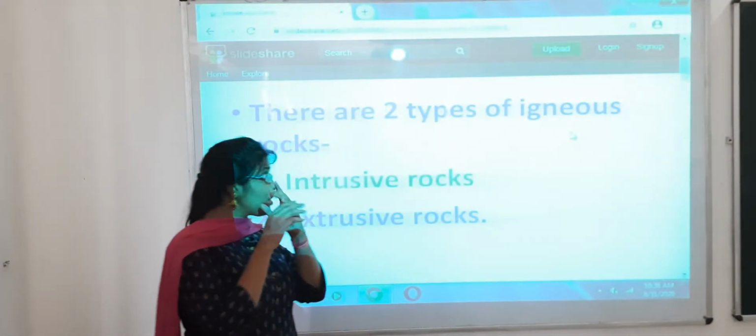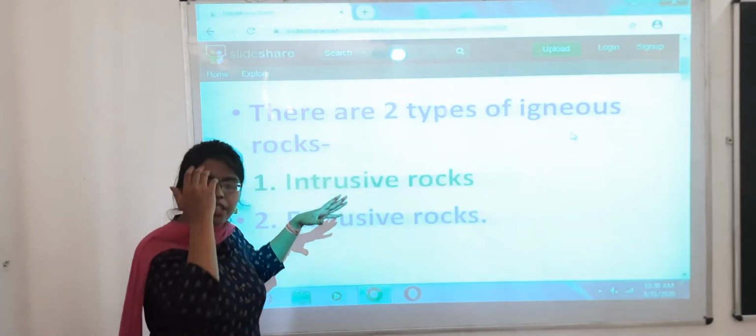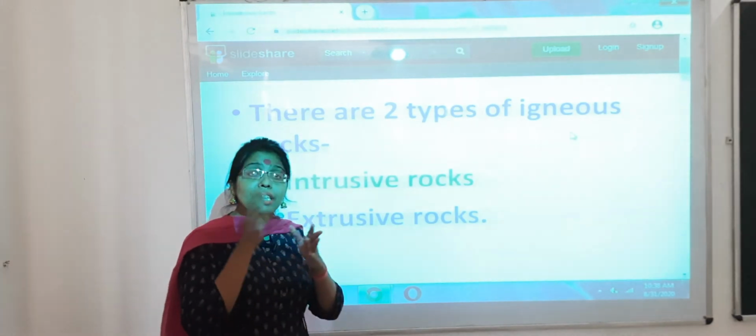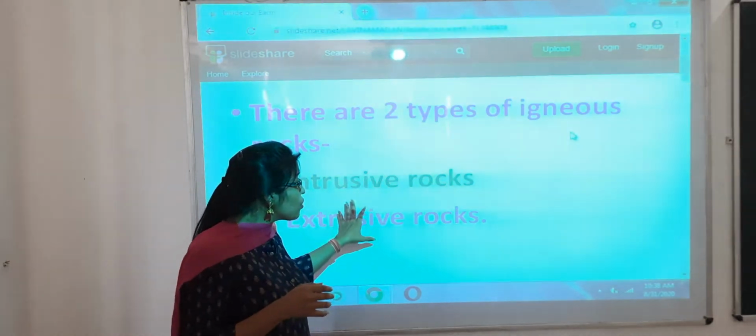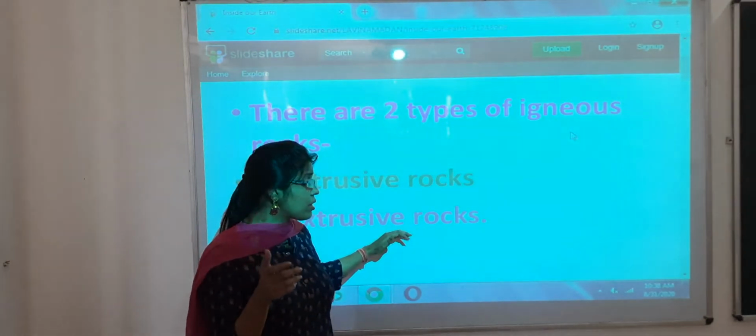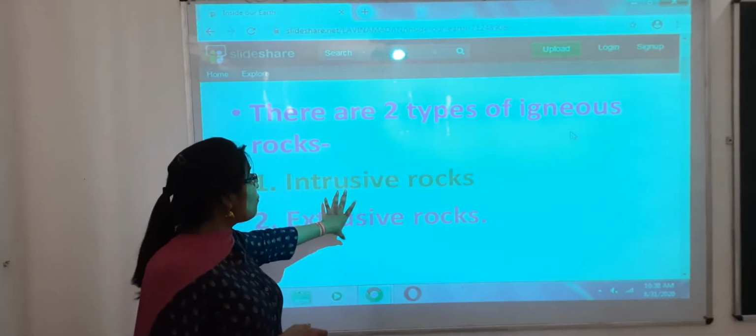Now coming to the types of igneous rock, let us see the different types. There are two types of igneous rock, that is intrusive and extrusive. What intrusive and extrusive rocks are, how they differ and how they are formed, we are going to see.